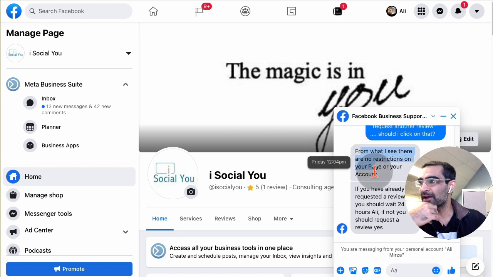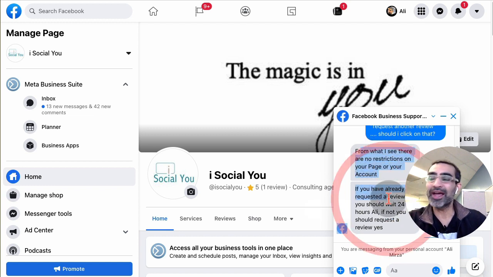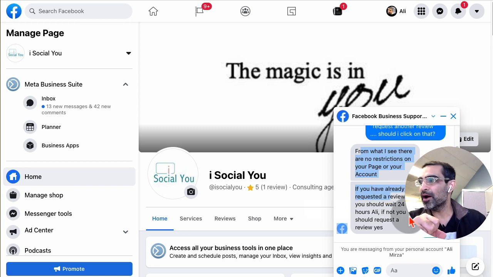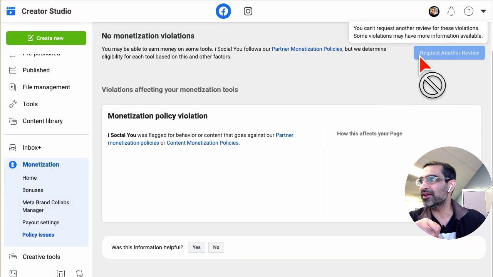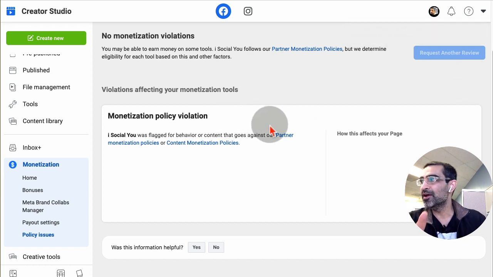Same thing, the rep looked at my account, and he said everything looks good. There's nothing wrong on your page. But do make sure you request the review. So what's that? If you go back here, there's this button right here. It says request another review. This was enabled when I had the violation.